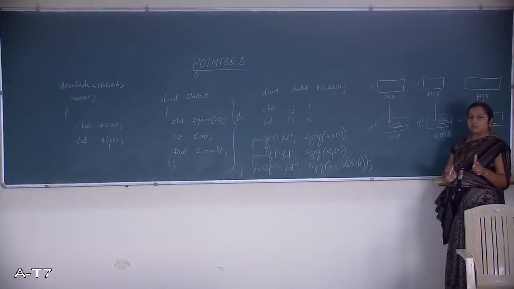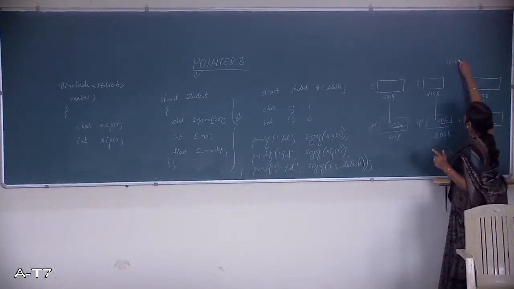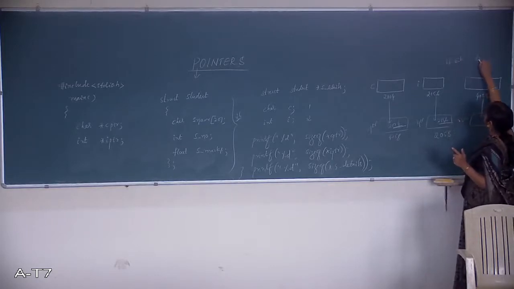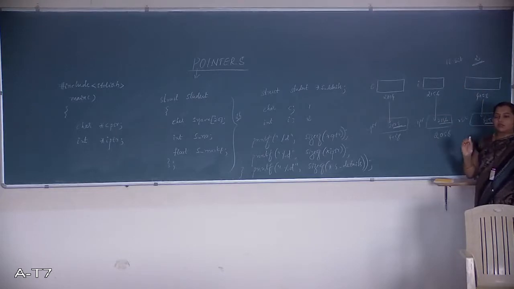If it is 16 bit, what could be the pointer size there? How many bytes is it going to occupy? For 16 bits, the pointer variable will be holding 2 bytes. For a 16-bit compiler machine, the pointer variable will be holding 2 bytes.